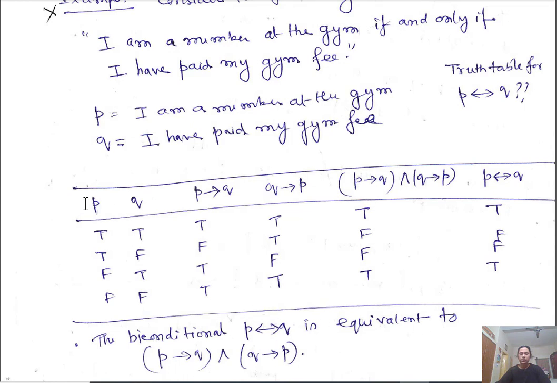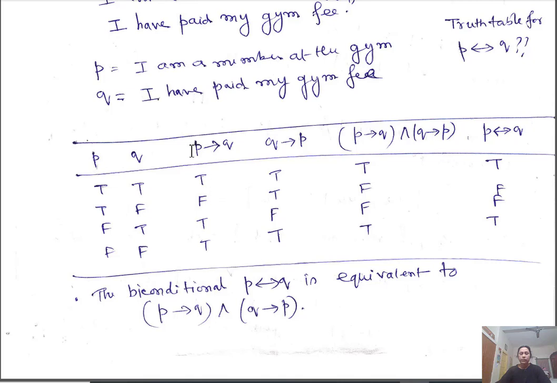So, simply, you write P and Q columns: true, true, false, false, true, false, true, false. And P implies Q is all true except this case, when P is true and Q is false. That cannot occur, so in that case it is false. Otherwise, it is always true.